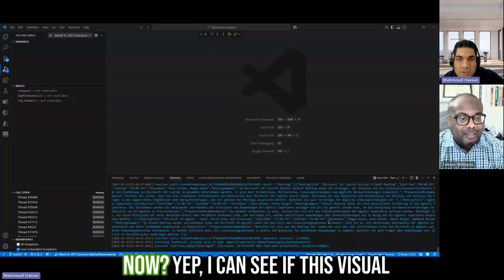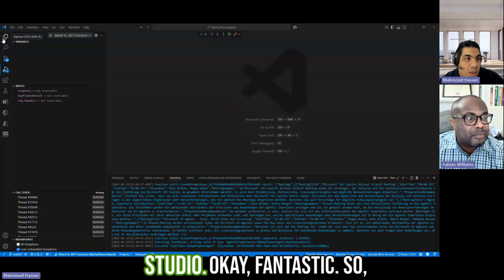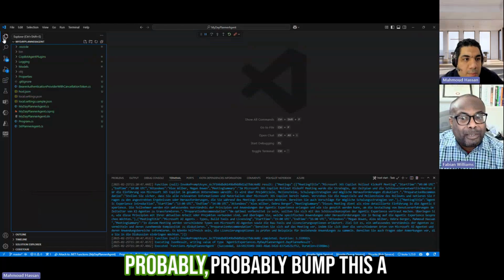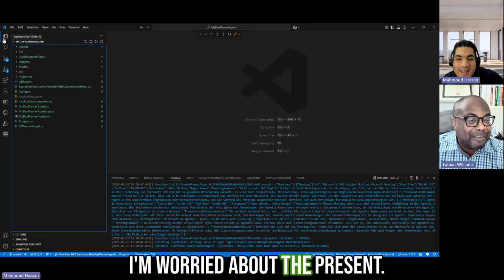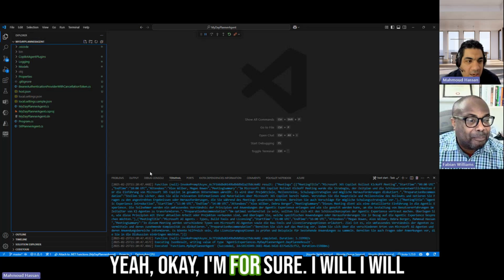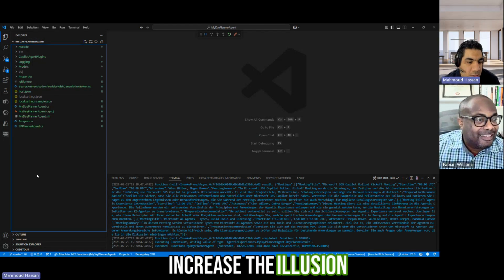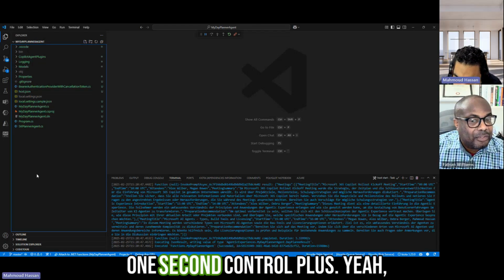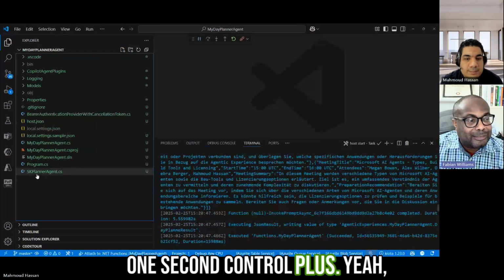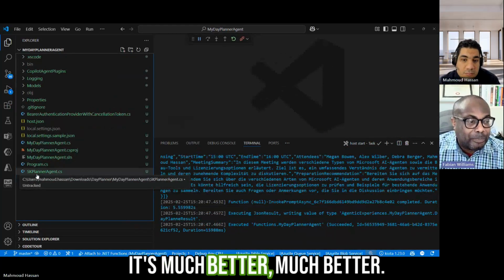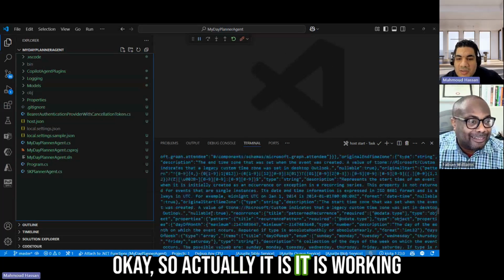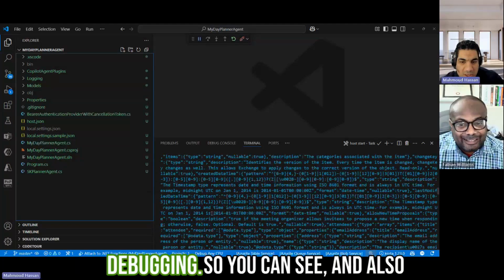Can you see my Visual Studio now? Yep, I can see Visual Studio. Okay, fantastic. Probably bump this a little bit higher though, because I'm worried about the present. Yeah, for sure. I will increase the resolution. One second. Control plus. Yeah, exactly. So is this better? Yeah, it's much better.